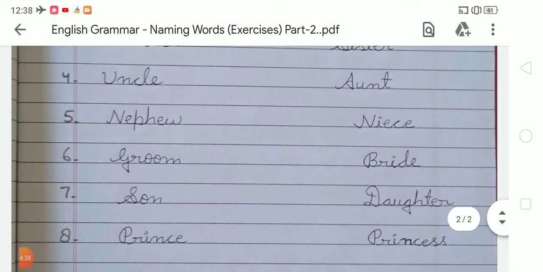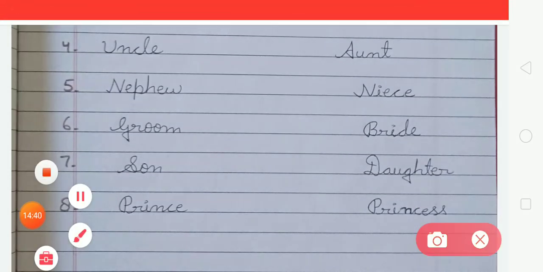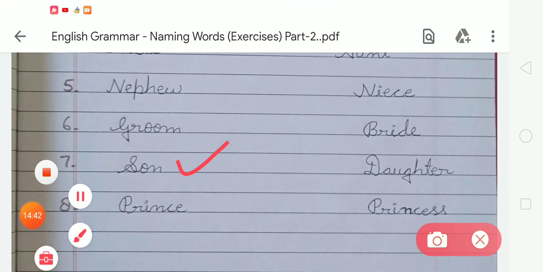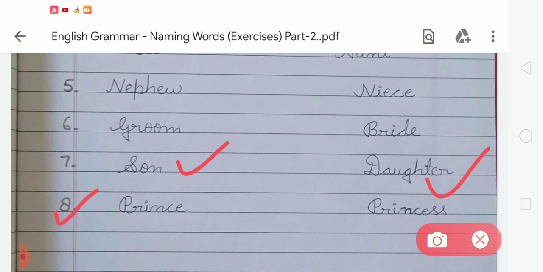Okay student. Now the next, number 7, there is son. The next word in the male column is son, and the female version of son is daughter. Okay. Now the last one is prince, and the female version of prince is princess.